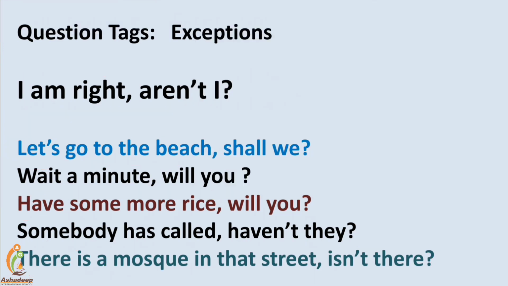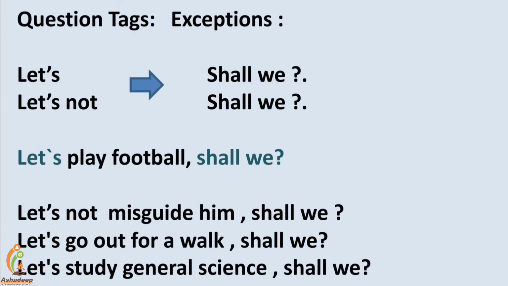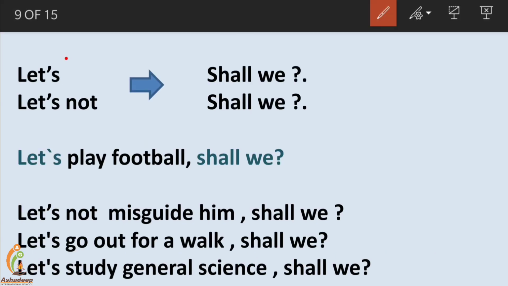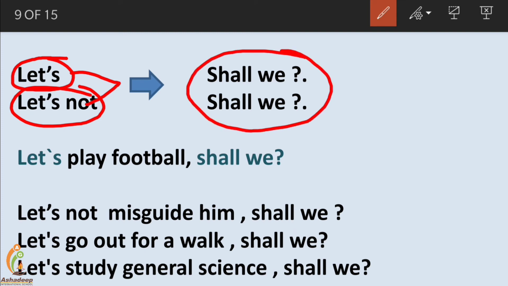Let us go into detail about these exceptions. First, let's. Friends, let's or let's not, positive and negative both have the same question tag, shall we. Let's is a suggestion, and the speaker seeks confirmation from the listener. Let's play football, shall we? We should, no? Do you agree with me? Your confirmation. That's the tone of the speaker toward the listener, and that's why shall we.